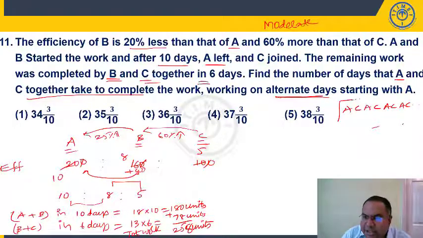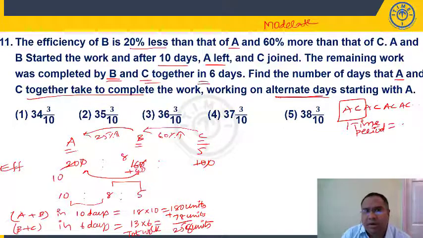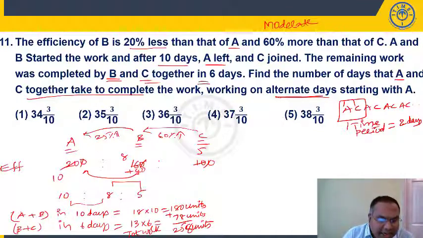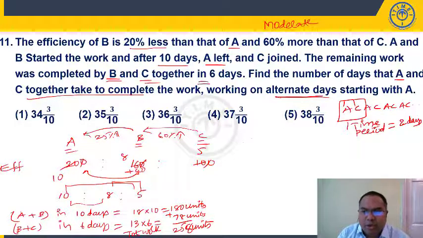We'll consider these two people as one time period, or one cycle, or one round. It depends on what terminology you use, there is no difference. So one time period will be A working for 1 day, C working for 1 day, 2 days. So A plus C in one time period, how many units are they completing? 10 plus 5, 15 units. So total work is how many units? 258 units. So 258 by 15.